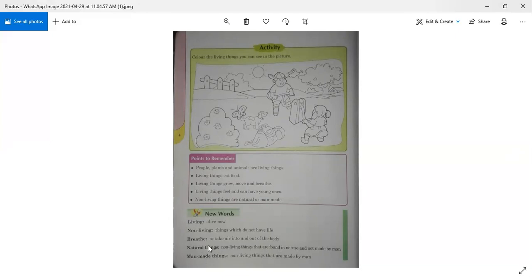So you have to complete this coloring on page 4. So this is it from now. In our next class, we will discuss the exercise on page 5 and onwards. So today we have discussed living things and non-living things. So you can discuss these living things and non-living things with your family members.